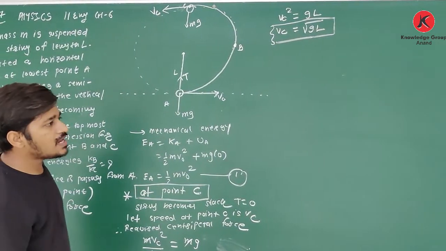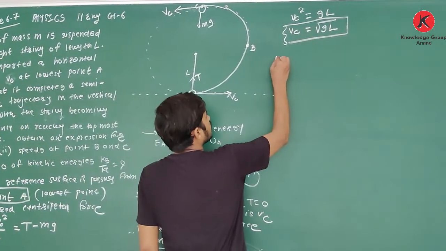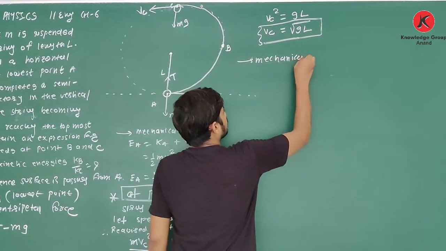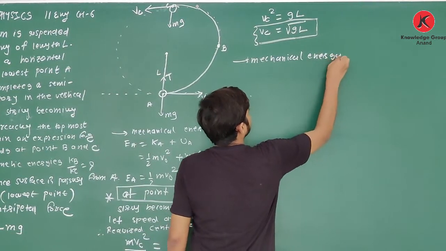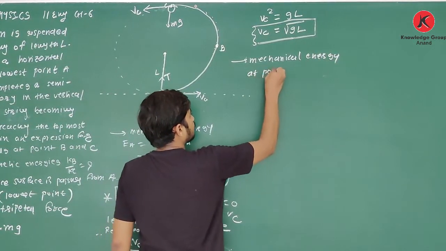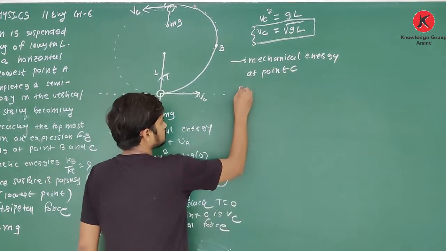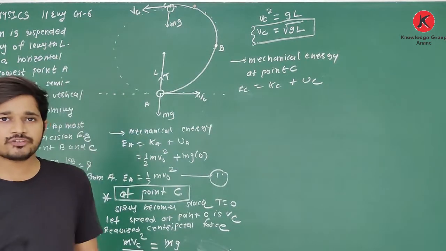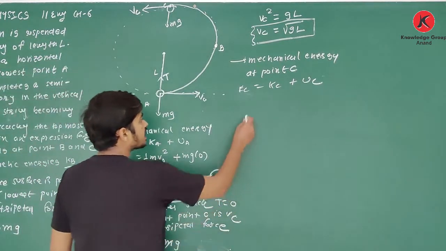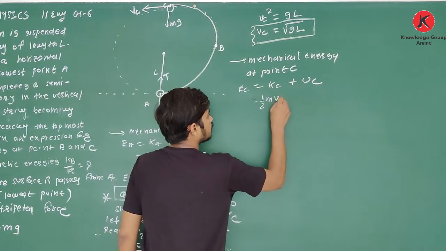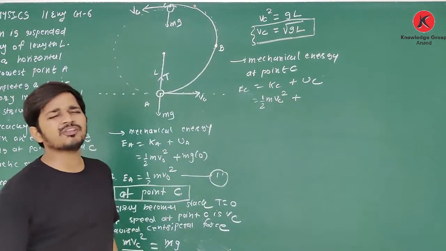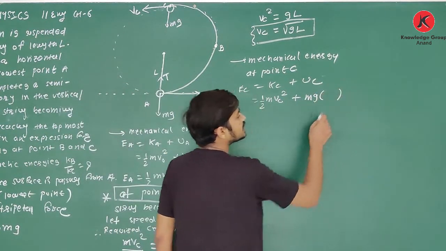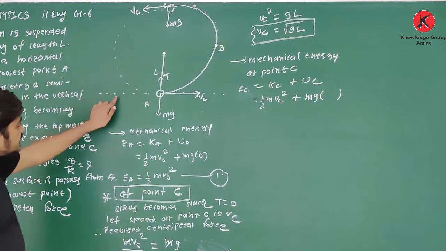So how to find V0? I will find the mechanical energy at point C. EC is equal to KC plus UC: kinetic energy at point C plus potential energy at point C. Kinetic energy is half m Vc square, plus UC, the potential energy, whose equation is mgh, where h is the height from the reference surface.